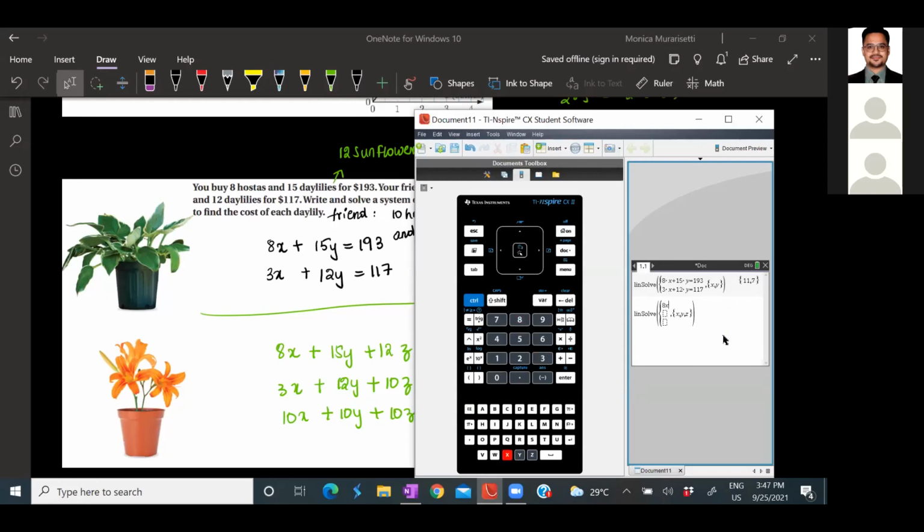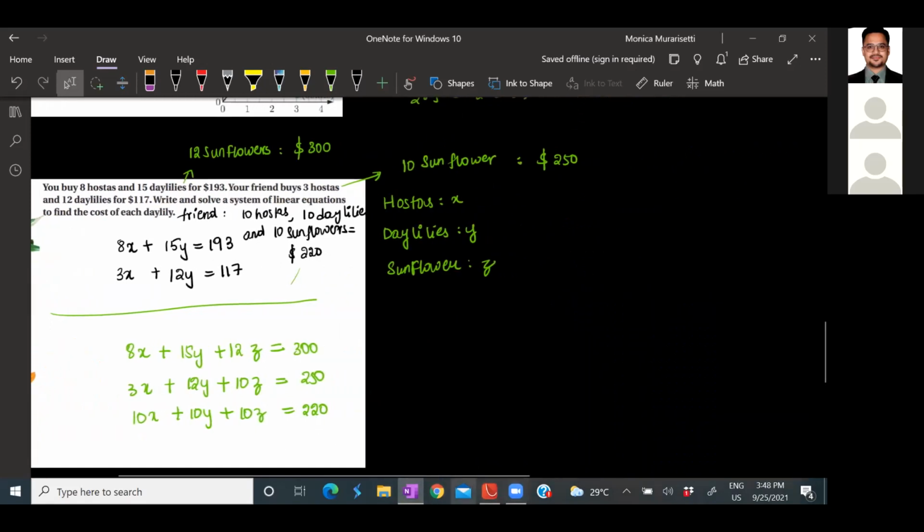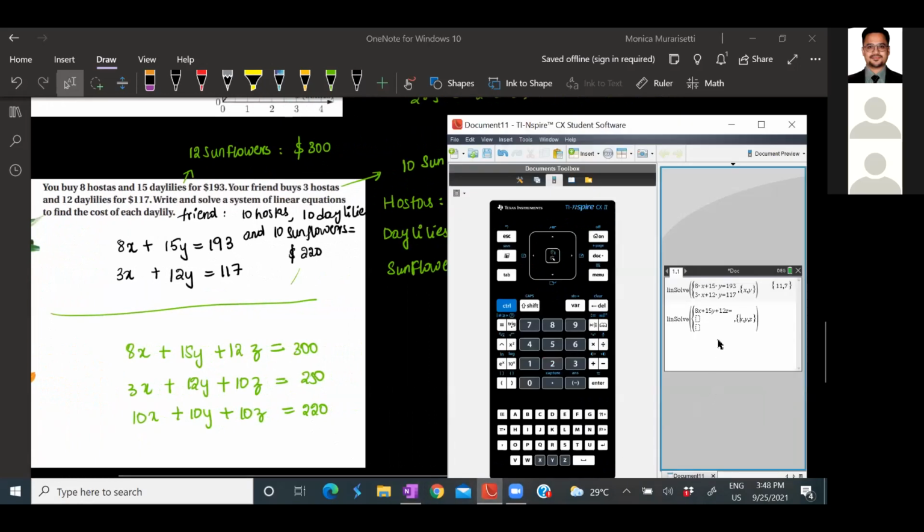So what is our first equation? 8x plus 15y plus 12z is equals to 300. And the next equation would be 3x plus 12y plus 10z is equals to 250.